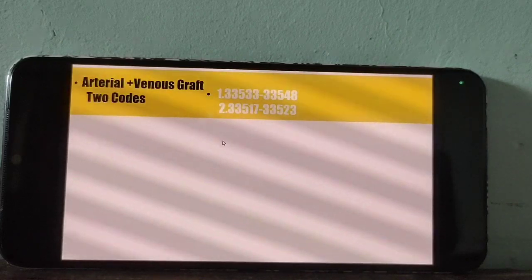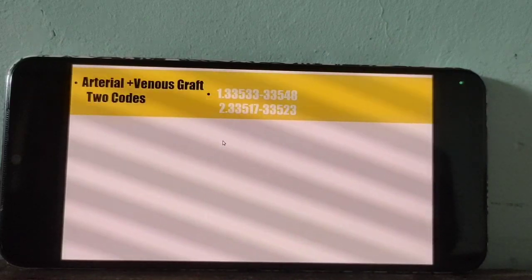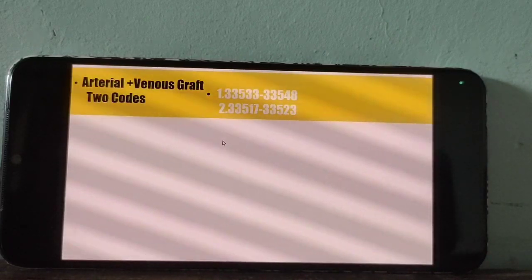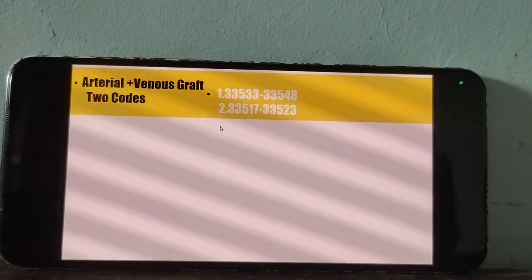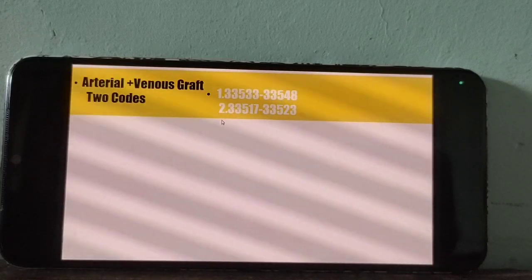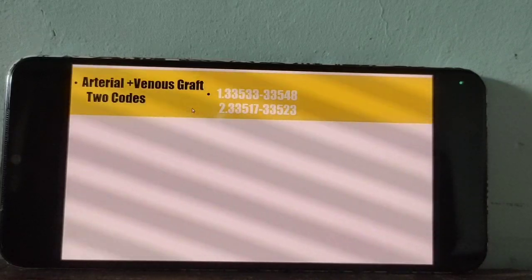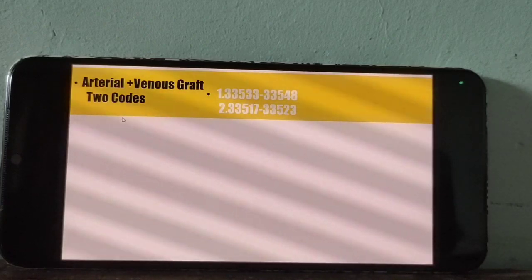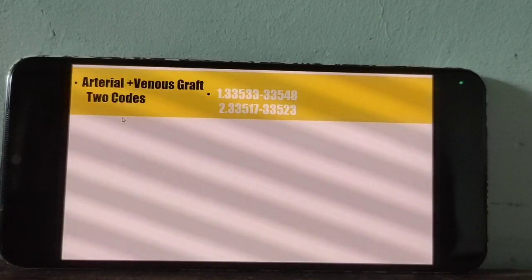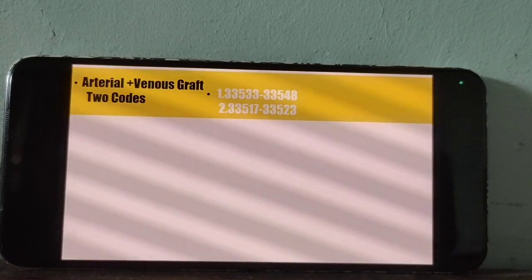Suppose a doctor performs both arterial and vein graft, venous graft, there is no combo code here.